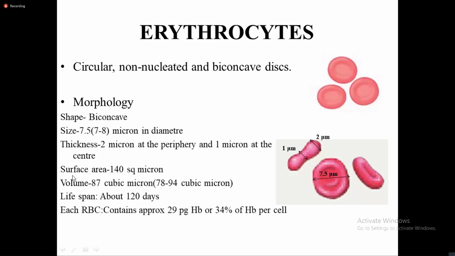The volume of the erythrocytes, that is mean corpuscular volume MCV, is equal to 87 cubic micron, and the range for MCV is between 78 to 94 cubic micron. The lifespan of red blood cell is 120 days, and each RBC contains approximately 29 picogram hemoglobin or 34% of hemoglobin per cell. So each RBC comprises 34% of hemoglobin per cell.